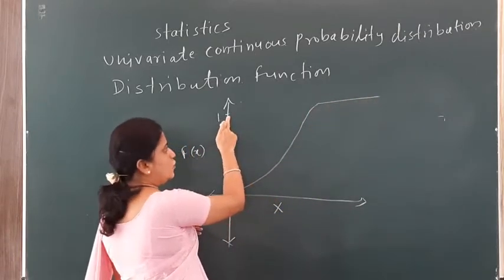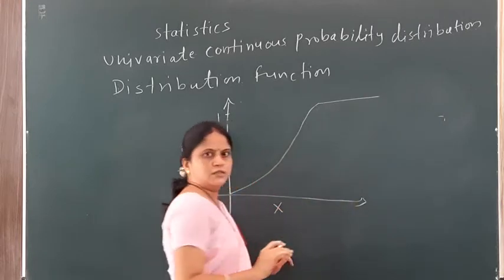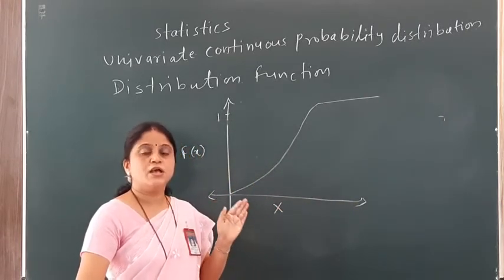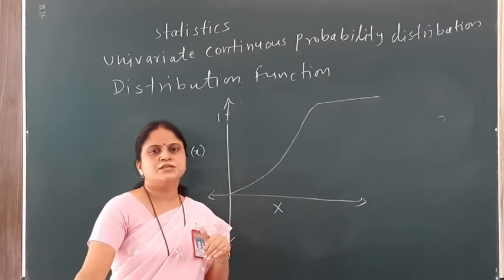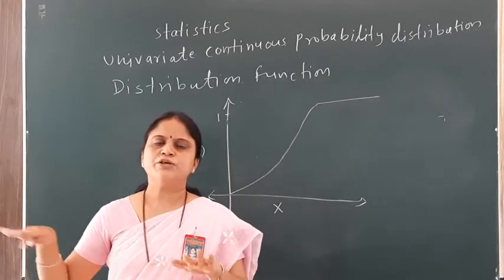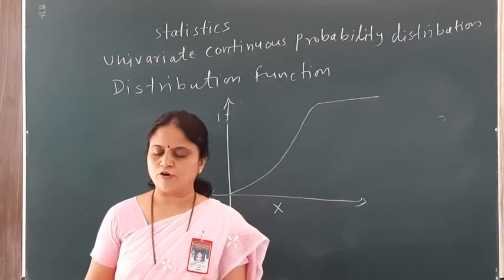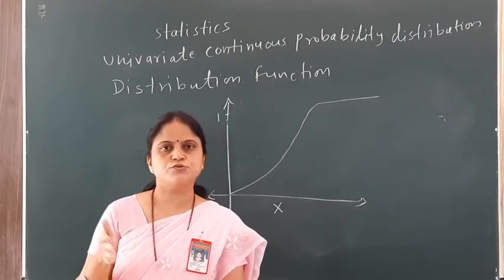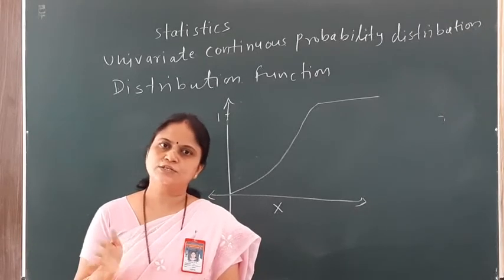So once it reaches the value 1 it goes on the same line, that is, it neither decreases nor increases. When it reaches the point 1 it continues on that particular line only. So that is the graph of the CDF, where CDF means cumulative distribution function. It is also simply called the distribution function.